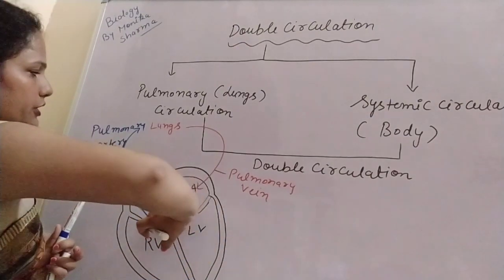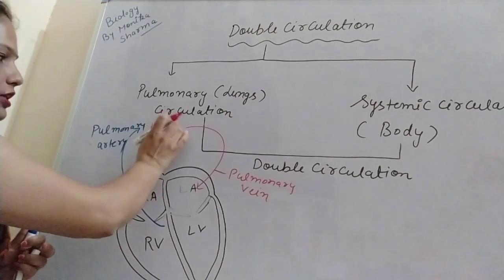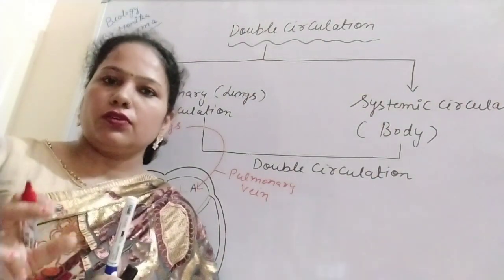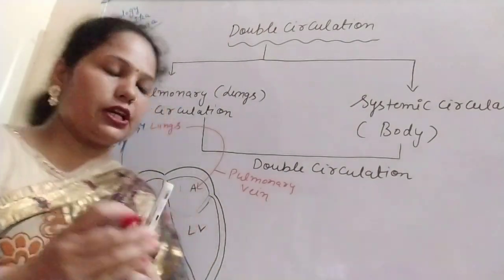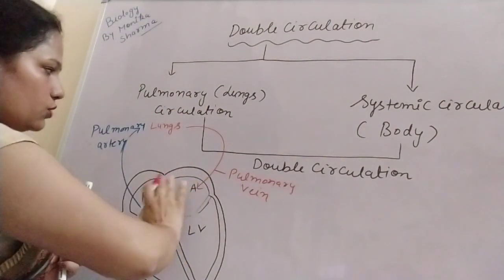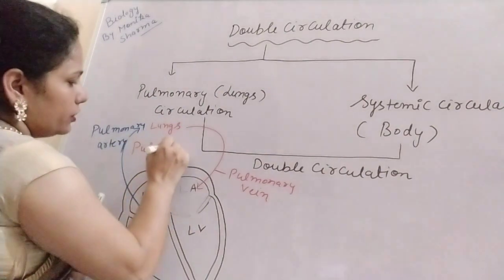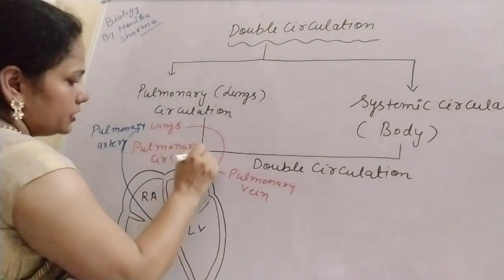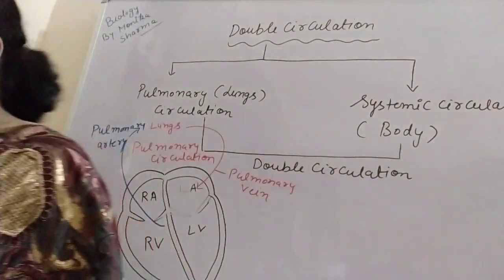So what happened? The deoxygenated blood from the heart is transferred to the lungs, and in the lungs oxygenation takes place, because in the lungs the alveoli are present where the exchange of gases takes place. So the blood becomes oxygenated and is transferred to the left auricle, and this circulation which is done in the lungs is nothing but pulmonary circulation. I think you understood what pulmonary circulation is.